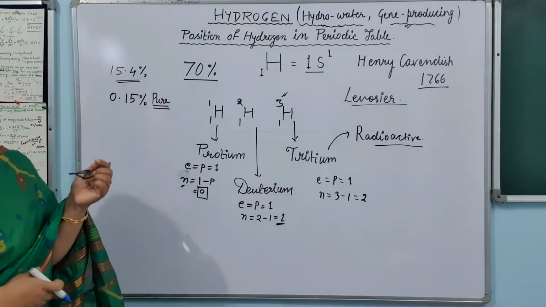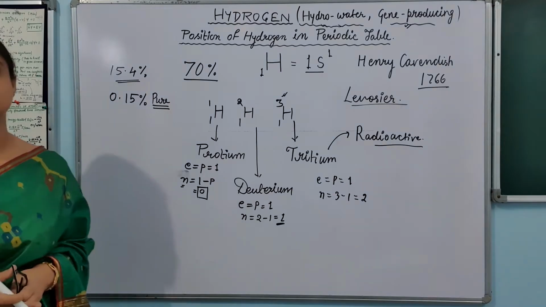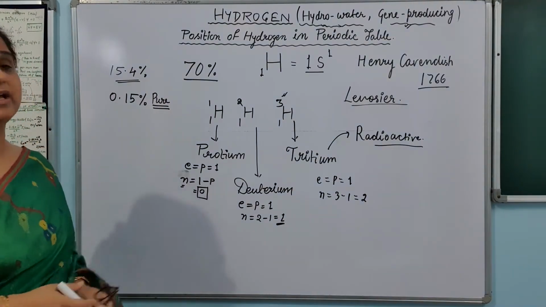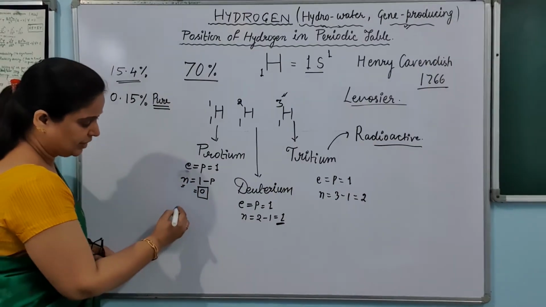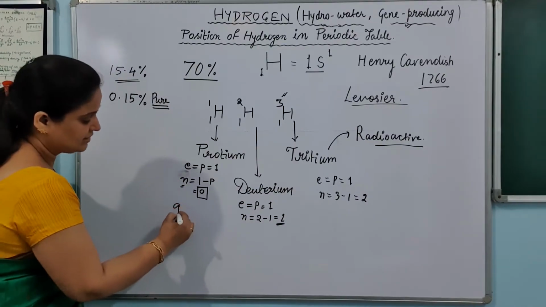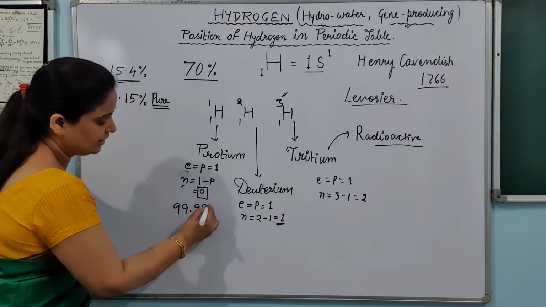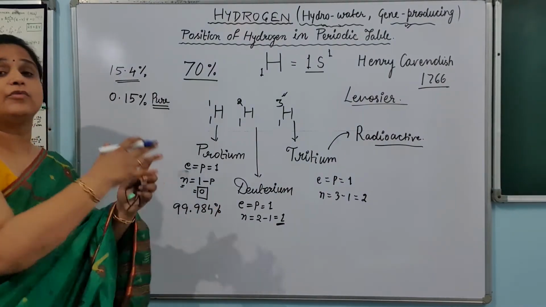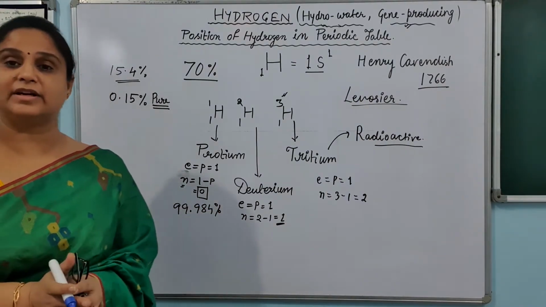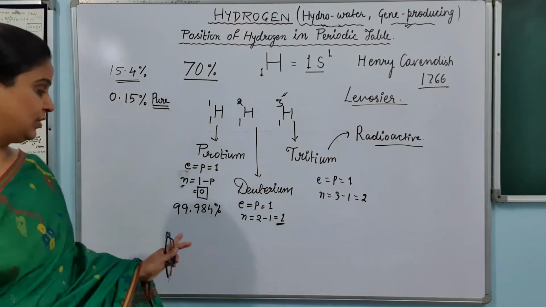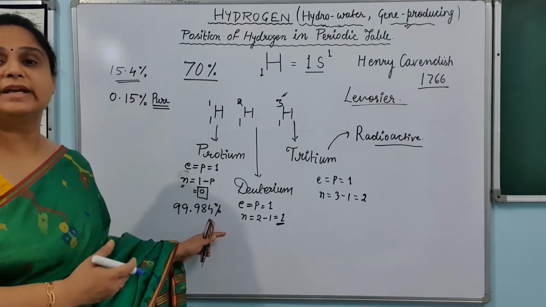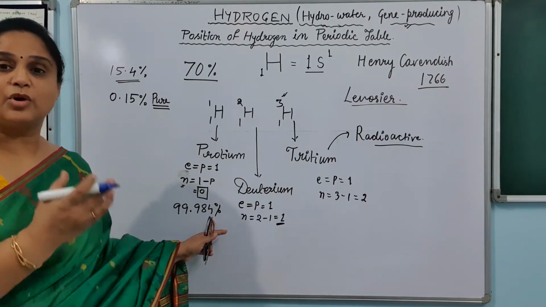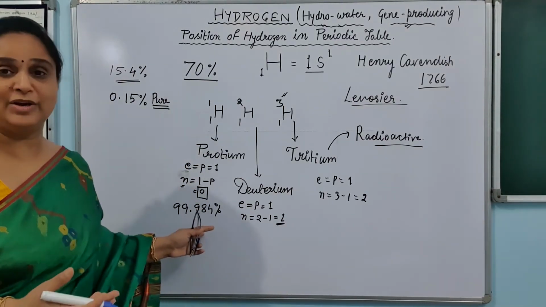So let us see what the percentage abundance in the earth crust of all these isotopes is. The first one I am taking here is the maximum amount present, that is 99.984 percent of all the hydrogen we have in the earth crust. That is only 99.984 is of the 1H1 type, means normal hydrogen, we will call it normal actually.